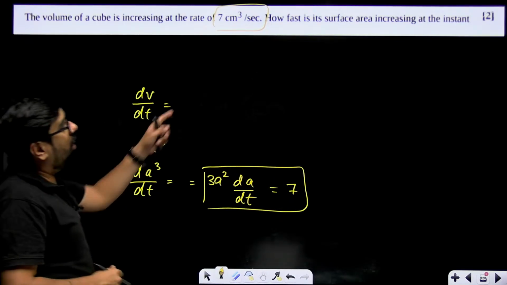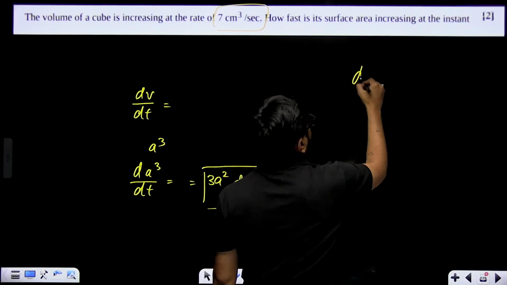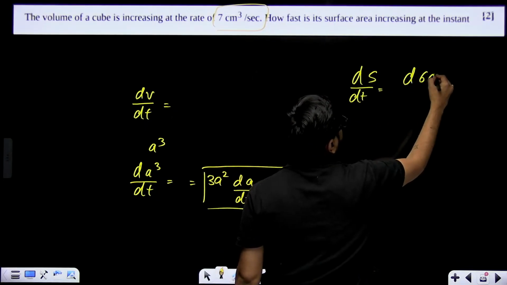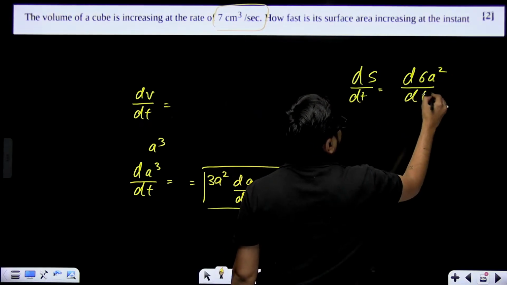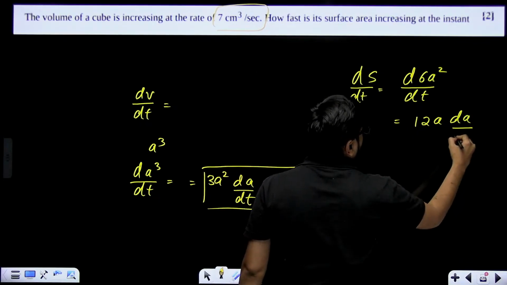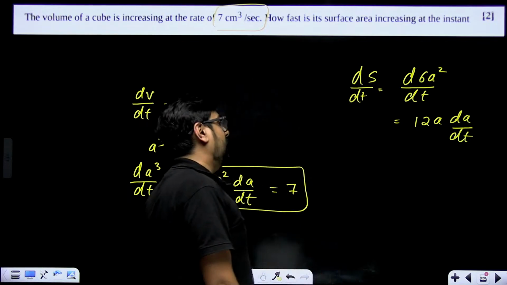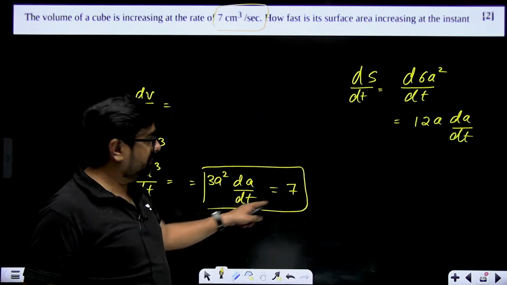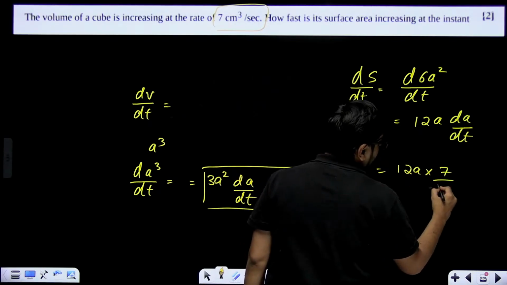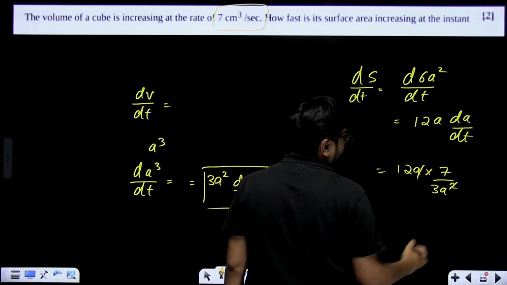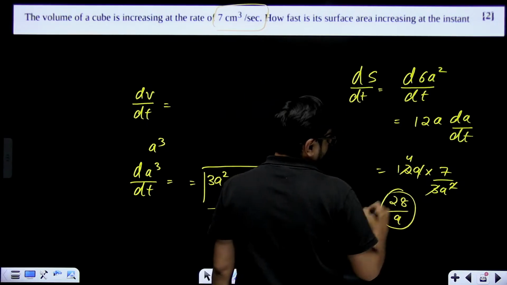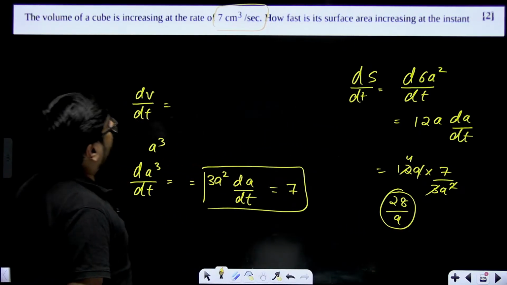Alright, now how fast is the surface area increasing? That means dS by dt you have to find. So dS by dt becomes d of 6a square over dt. What will this become? 12a dA by dt. What is the value of dA by dt from here? 7 by 3a square. That means 12a multiplied with 7 by 3a square. A got cancelled, 3 4s got cancelled. 28 divided by a will become your rate.